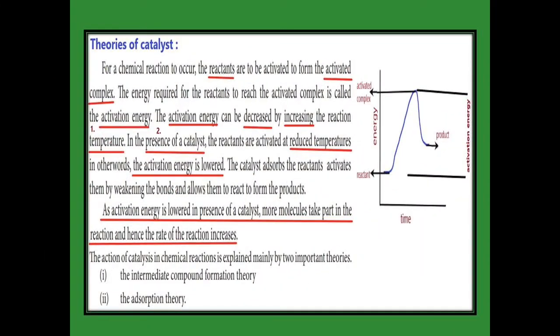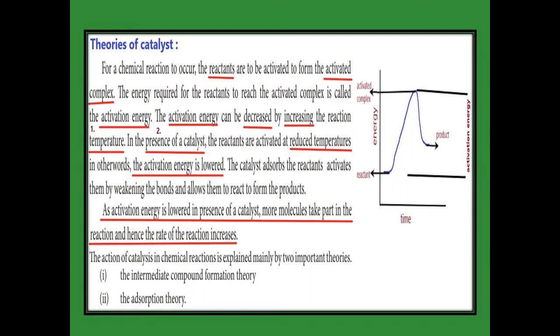So far we studied the types of catalysts. Now we are going to see the mechanism. What is the mechanism behind the catalytic function? First of all, you see the graph. In that graph, the reactant reaches the activated complex after getting energy. That energy is called activation energy. Afterward, the activated complex is converted into product. So if the activation energy is lower, we can get the product very easily.